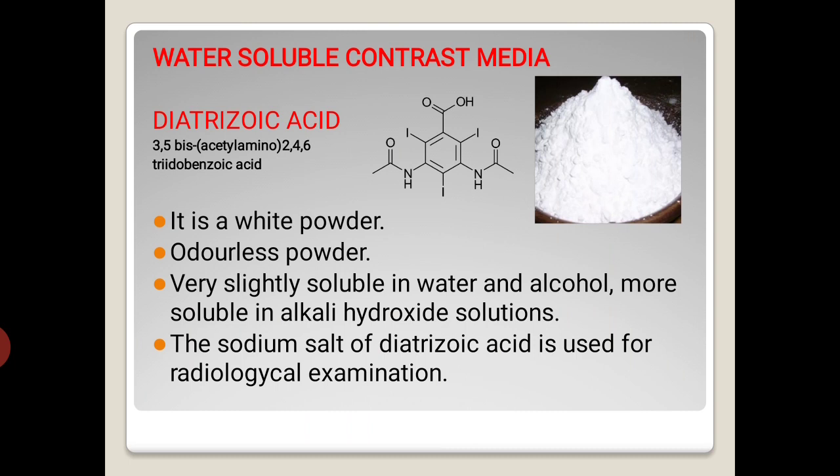diatrizoic acid. It is a white powder. Here is the structure and here is the image of diatrizoic acid. It is a white powder, it is odorless, and it is very slightly soluble in water and alcohol, and it is more soluble in alkali hydroxide solution. The sodium salt of this diatrizoic acid is used for radiological examination. So it is mainly used for radiological examinations.